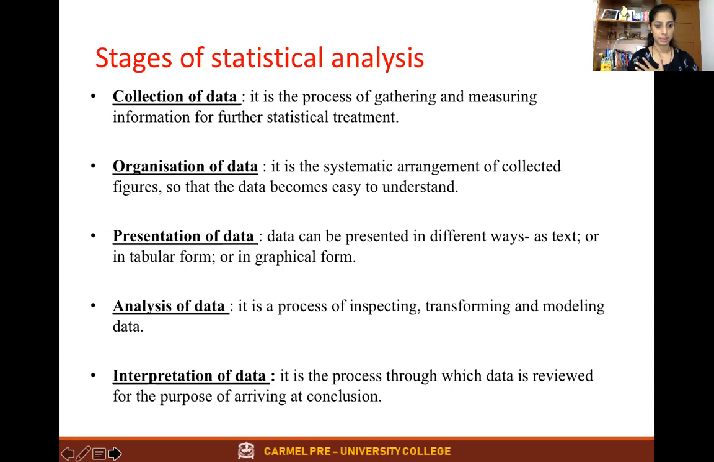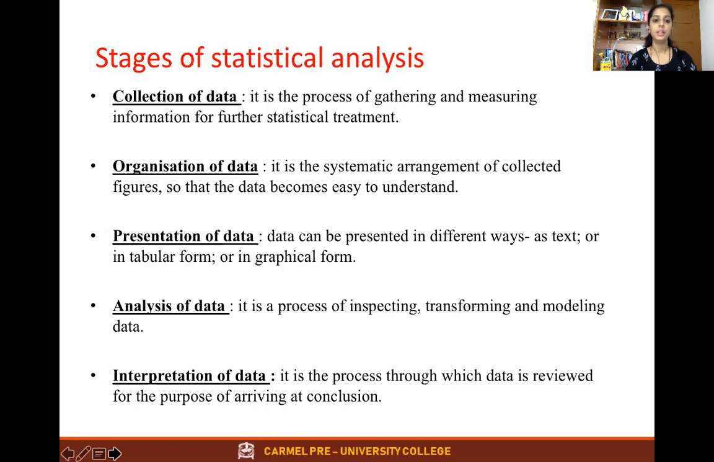If I'm a business person, what I'm supposed to do is I have to plan. Then I need to conduct a survey and then collect the data. Based on that, the final conclusion has to be done. So the first step of statistical analysis is collection of data.